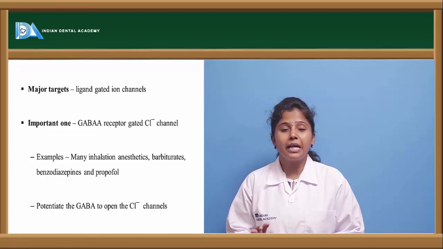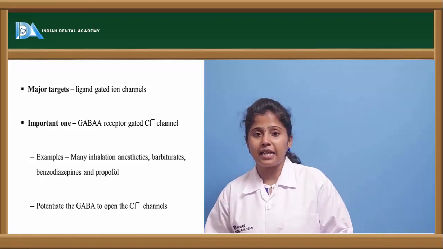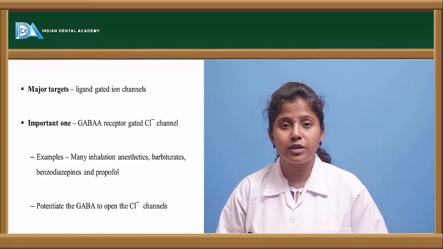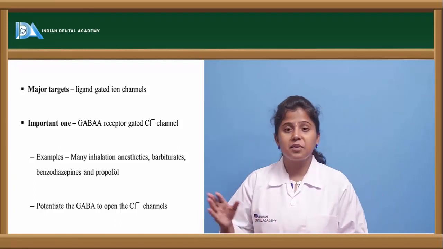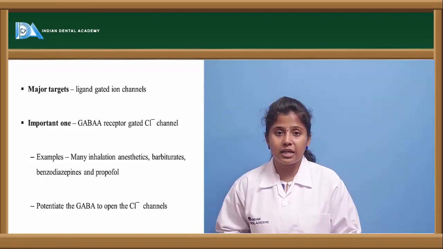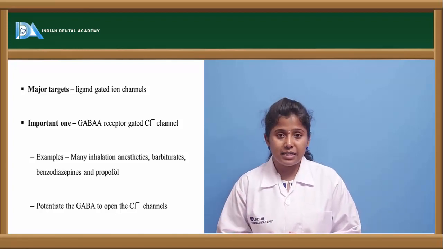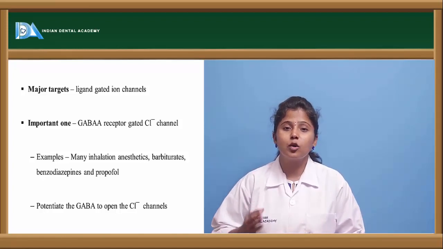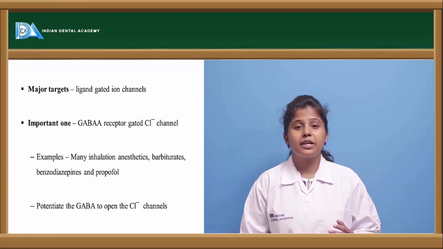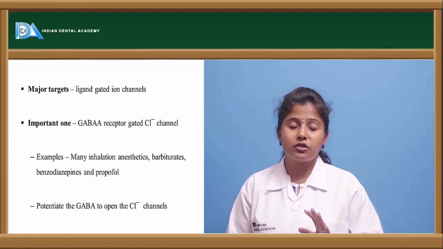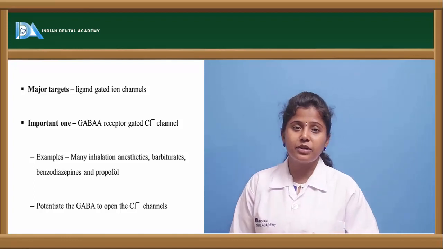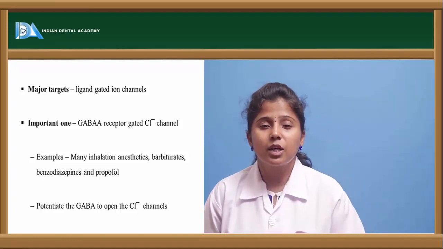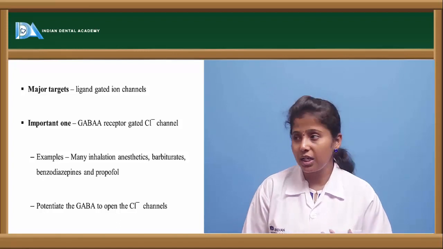membrane. So the main targets, there are various ligand-gated ion channels like sodium channels, potassium channels, and bicarbonate channels. But here the targets of these general anesthetics are the GABA receptors, where they are having chloride channels. So here the GABA receptor is a 5 subunit structure. GABA receptor is a 7 subunit structure where it is having the chloride ligand-gated ion channel in it.